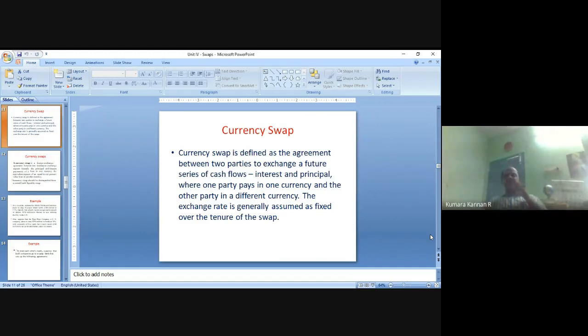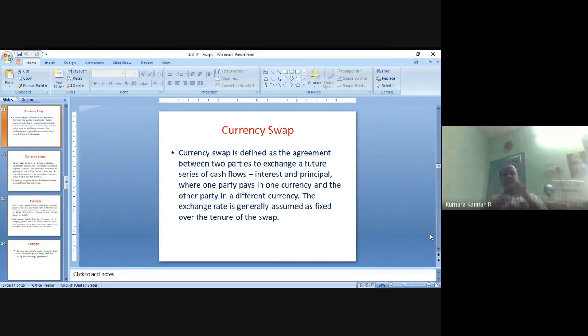Likewise, the American businessman can raise 1 million American dollars there, convert it into 60 million Indian rupees in the foreign currency market, and invest the 60 million rupees here. The drawback is that the exchange rate is involved. Suppose the Indian businessman is raising 60 million Indian rupees at 10% interest. Every year they have to pay 6 million Indian rupees. They invest the 1 million American dollars in America and get income in American dollars, which then has to be converted into Indian rupees to pay the interest.